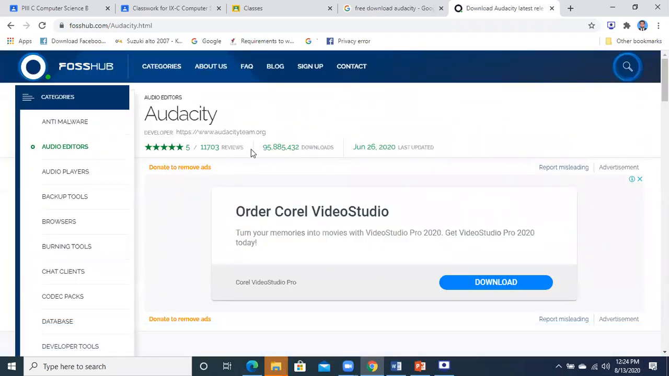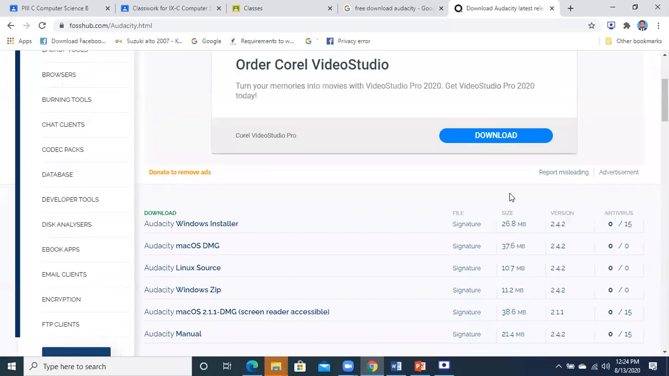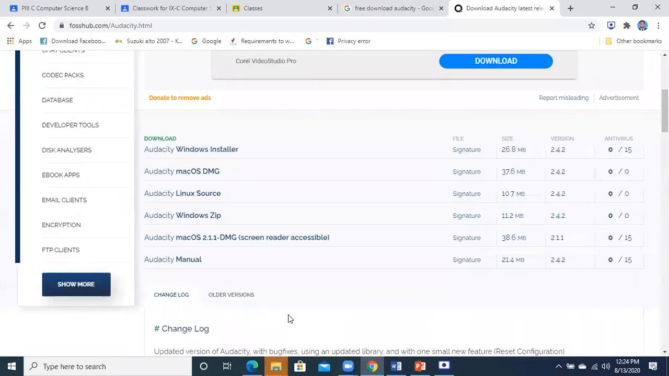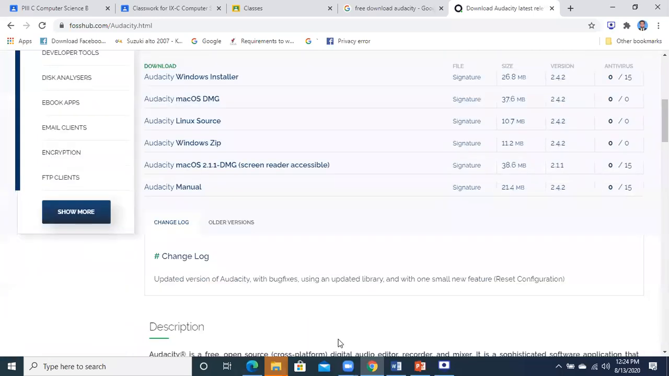So when you download the Audacity software, it will come in your downloads, and I have already downloaded, so I'm not downloading it right now. I have already downloaded.